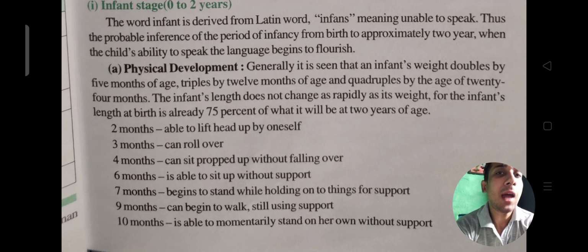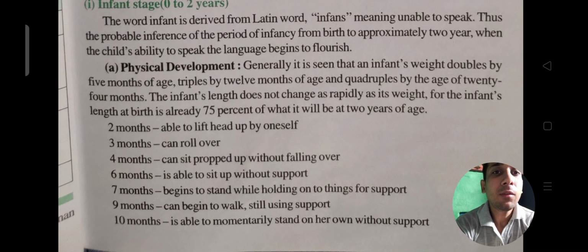So that means if we look at the physical development of the infant, after 5 months the weight will become double, and after 12 months it will be triple. If the infant's weight is 5 kg, then after 5 months he will become 10, thereafter after 12 months he will become 15, and after 24 months he will become 20 to 25 kg. So this kind of physical change is called development.